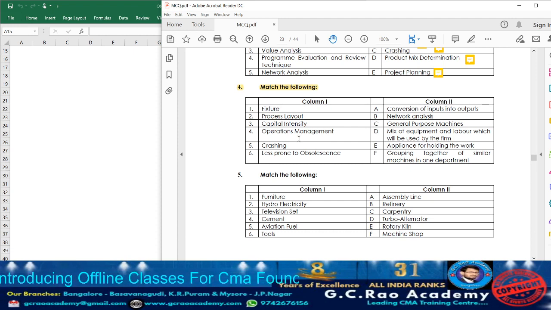Usually in operation management, they will be utilizing an appropriate operation system which will be converting the inputs into output. That we are going to call operation management. Next, point number 5. What have they given? Crashing. What is crashing? It is one of the methods of network analysis.